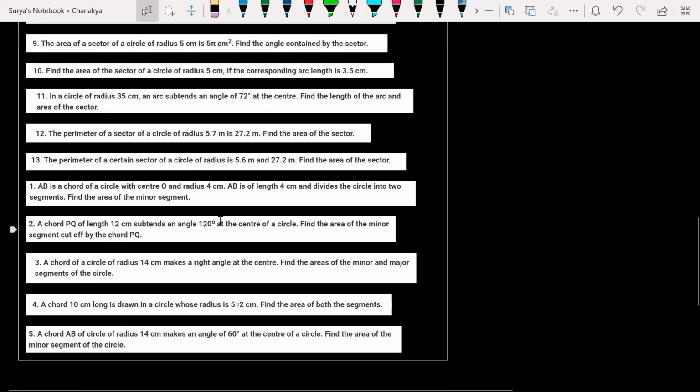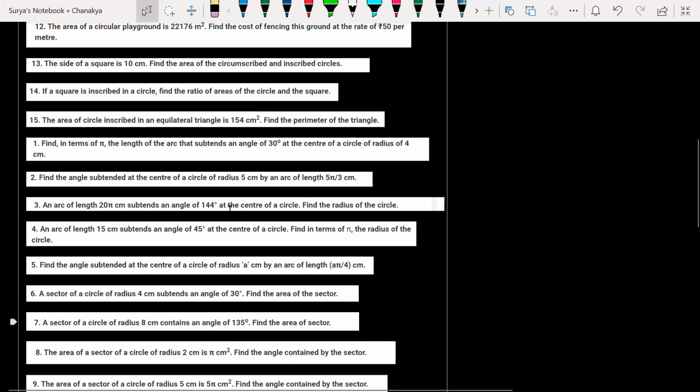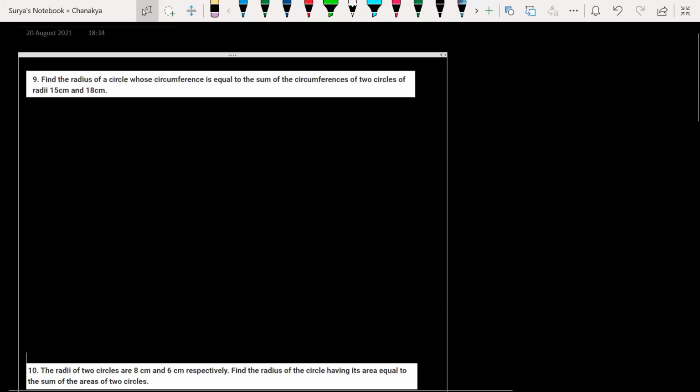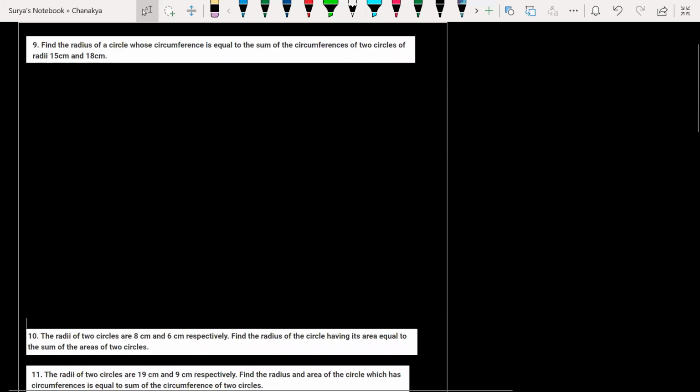I will submit all these questions to you. We'll solve as many questions as possible in this class. The remaining questions, you must work out. Today is the last session for solving areas related to circles. It's a very simple, small chapter actually, but he has given very little syllabus to finish it. So we'll go ahead.